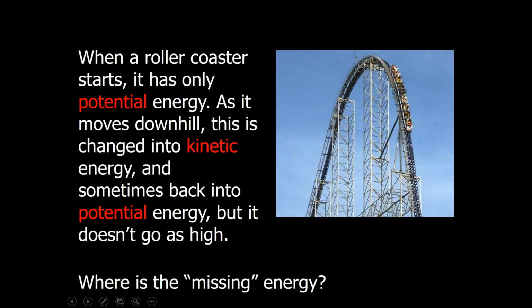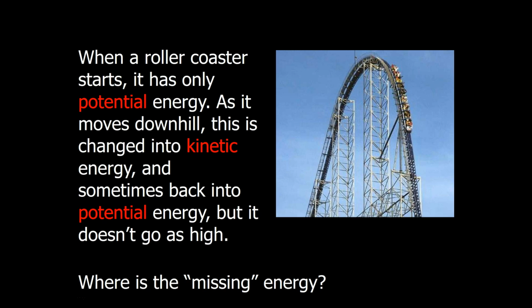Let's think about this roller coaster. When it starts at the top, it has only potential energy because there is a moment when it's not moving. Its energy is stored because of its distance above the ground. But as it moves downhill, that potential energy is changed into kinetic energy. As it moves downhill, that kinetic energy will increase as the potential energy decreases. And then, when it gets to the bottom, the roller coaster will be converting that kinetic energy back into potential energy.